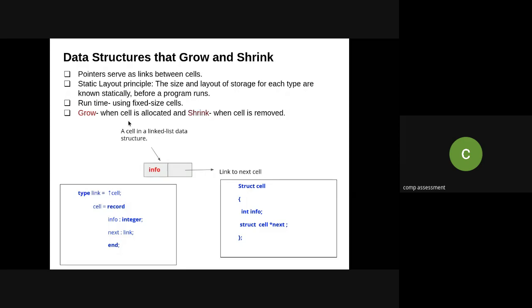So my pointer serves as a link between these cells. The static layout principle indicates that the size and layout of storage for each type are known statically before the program runs. At runtime, we use a fixed size cell. Meaning, we have a cell which has the info and the next, which is a link type, and that link is a pointer to the next cell. Whenever I create a new cell, my data structure automatically grows, whereas if I remove a cell, it automatically shrinks.